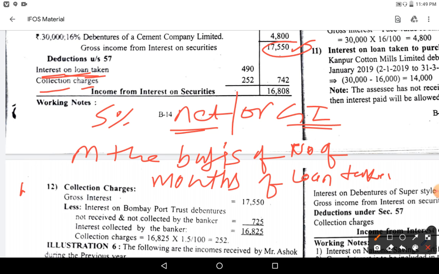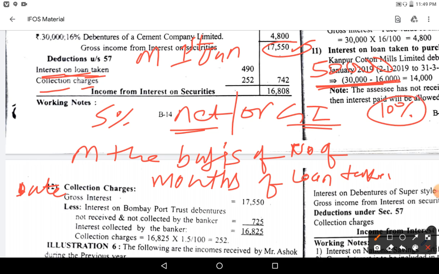That is, from the date on which we have purchased the securities to the end of the financial year we will take. Suppose you have purchased some securities on 1st January, say 50,000 securities, and to purchase this you have taken a loan from the bank of 50,000. On this 50,000 you are paying interest at the rate of 10%. This 10% whatever you are paying will be allowed as deduction, but the number of months will be from when you have taken the loan, 1st January.